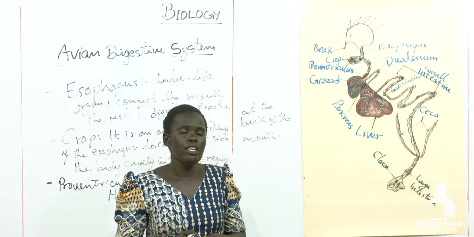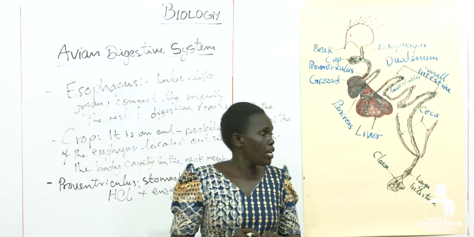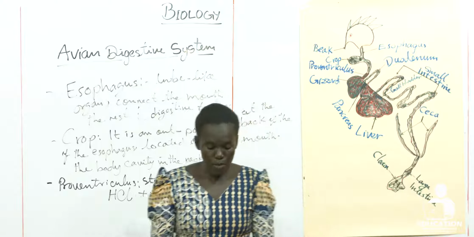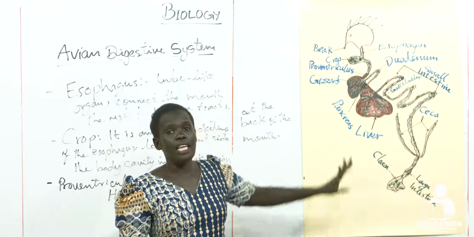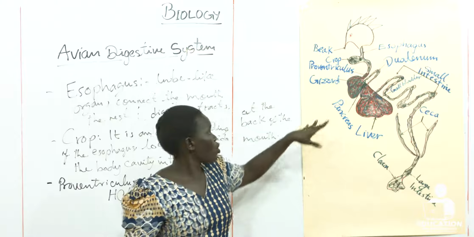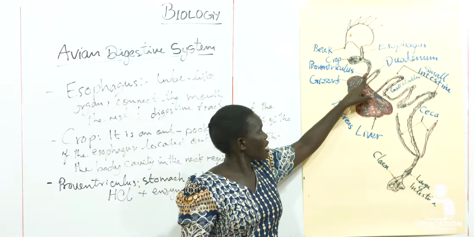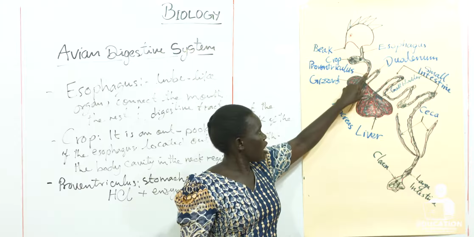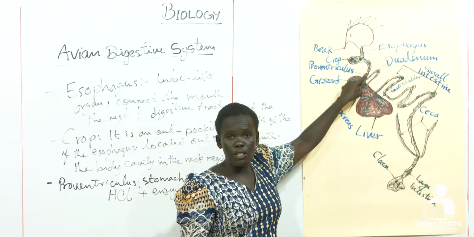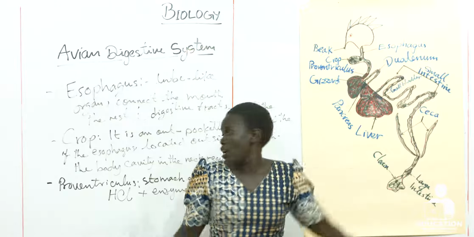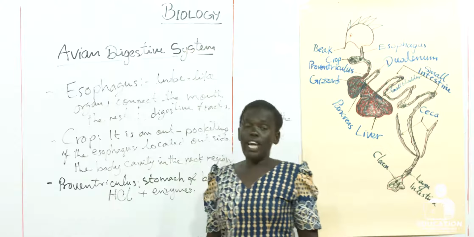But some of the food can be digested by enzymatic action, because reaching here, this is the stomach. Since it is the stomach, there are enzymes and hydrochloric acid.